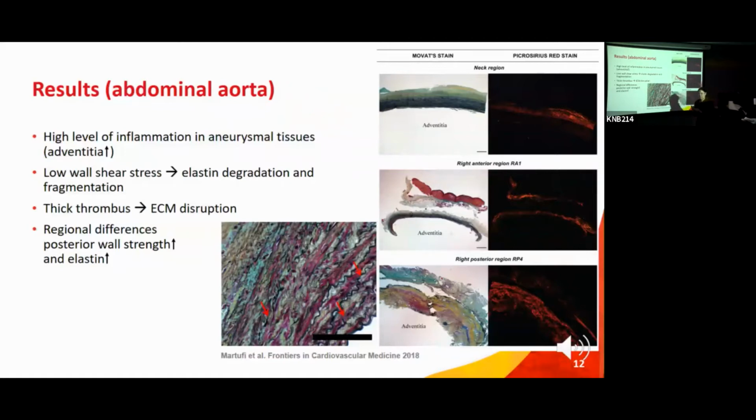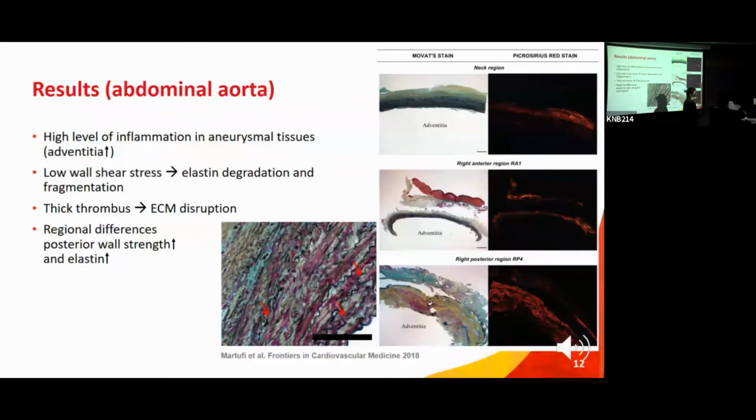We had that altered fluid dynamics. So when the blood was stopping, was circulating, it was correlating with elastin degradation and fragmentation. The thick thrombus was often correlated as well with bad hemodynamics, so the flow slowing down was also correlated with the extracellular matrix disruption, and there were huge differences within the same aneurysms as well as across our series of aneurysms.